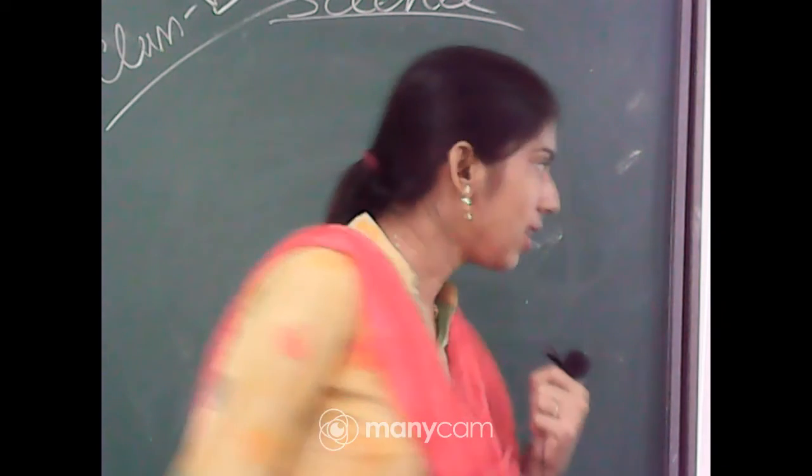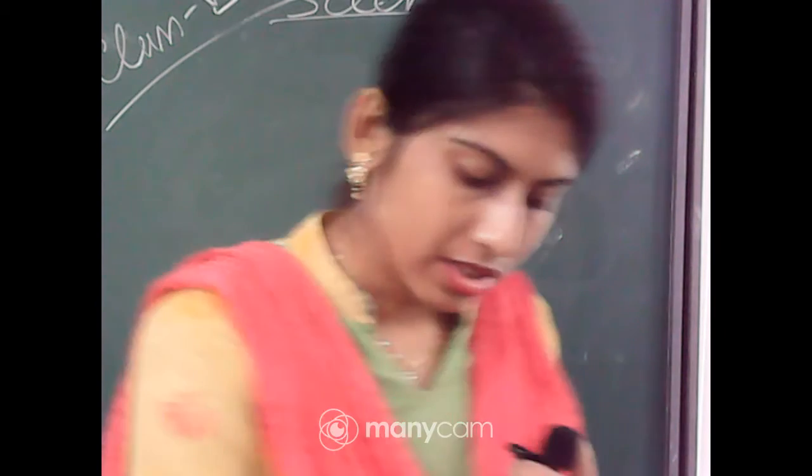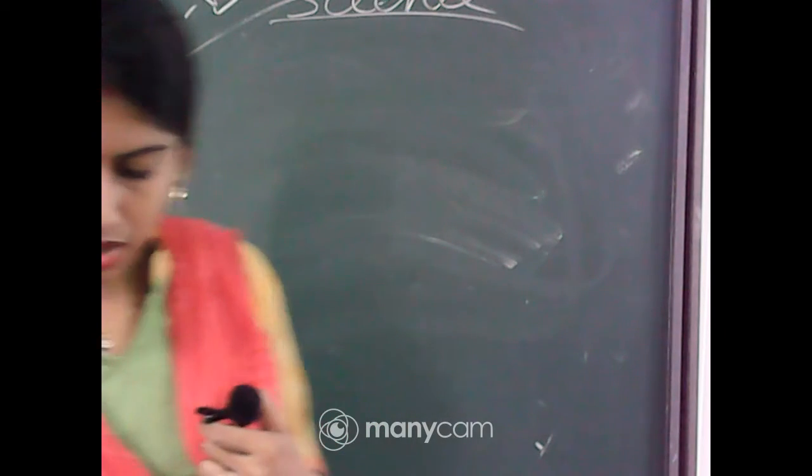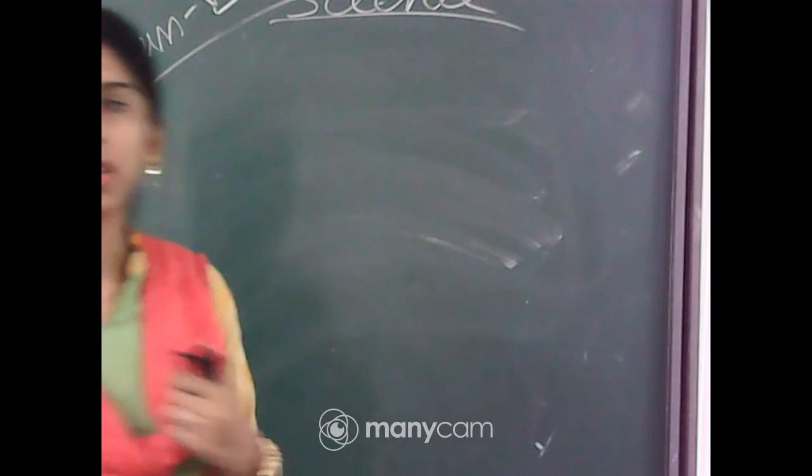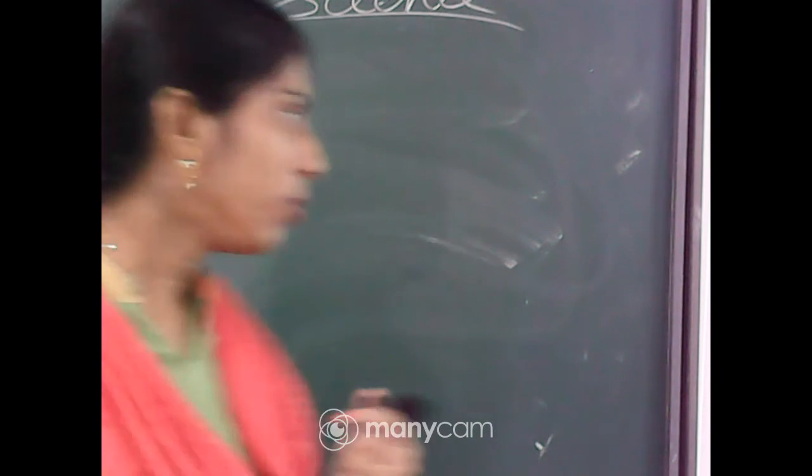Good morning everyone. So this is your science class and we are in chapter 9, that is the organisms and their surroundings, right? In my previous class I started with a story that Paheli and Bhujo have visited many places, and from that we have got some information about the different places, right?